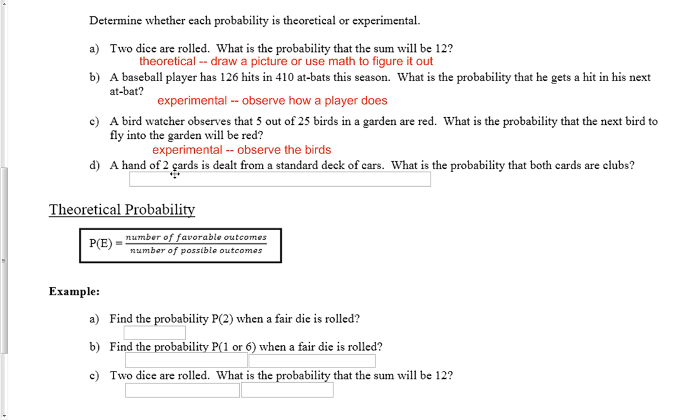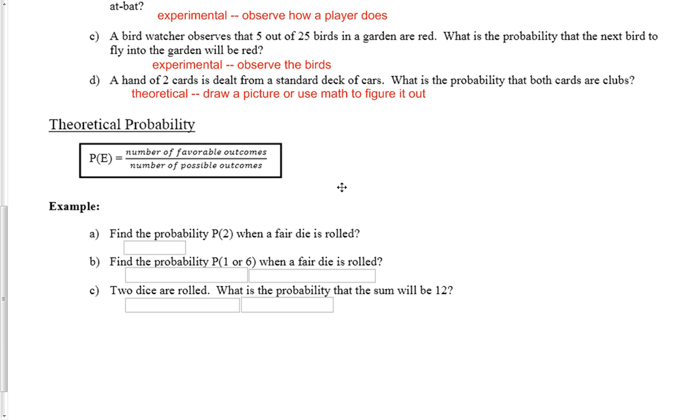And then finally, a hand of 2 cards is dealt from a standard deck of cards. What is the probability that both cards are clubs? So you remember from the last section, we could do that without actually running this experiment hundreds of times. We could just know that since there's 52 cards in a deck, that we can calculate this with math.